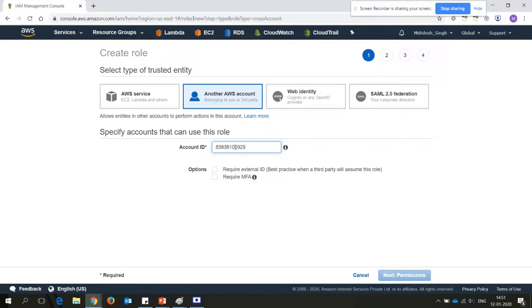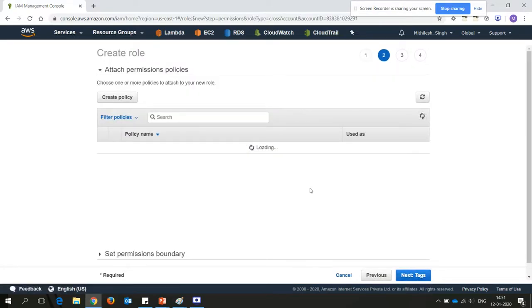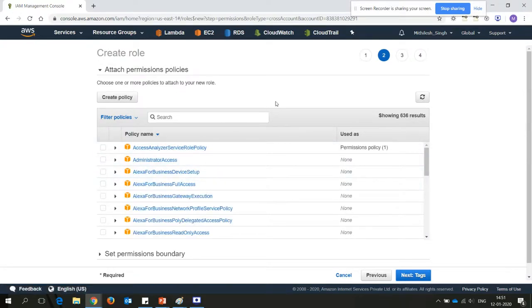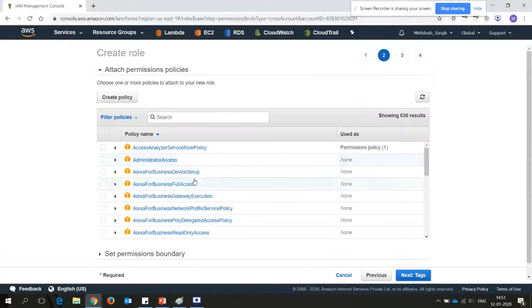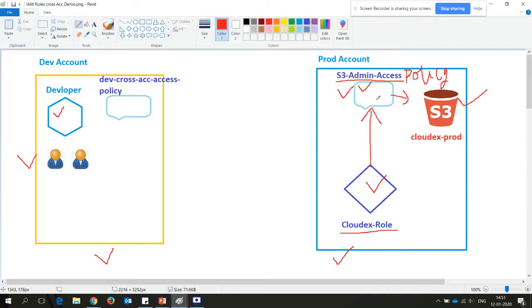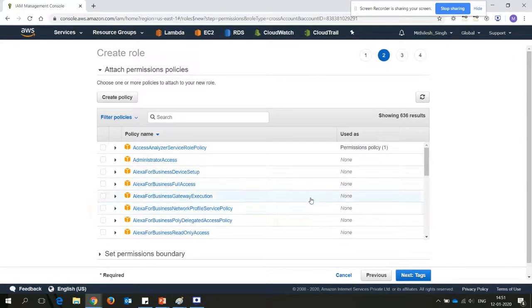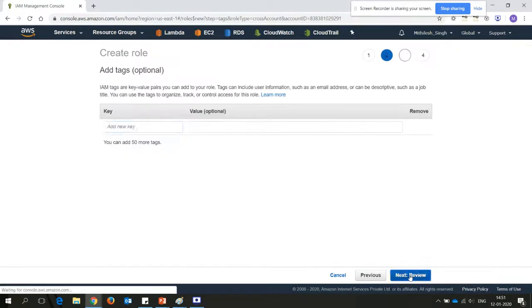Suppose I'm just mentioning some number. Take an example, this is your development account. So you have to click here and then go on to the next. Create some policy or apply the policy. Suppose you have created this policy, so you have to search for this policy from here and apply it onto this role. So let me do this. Click on next.